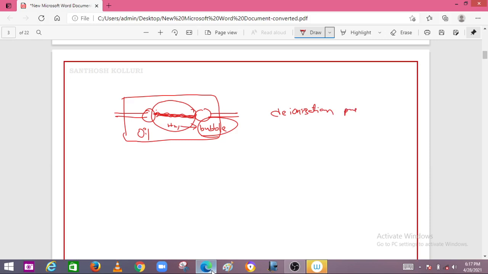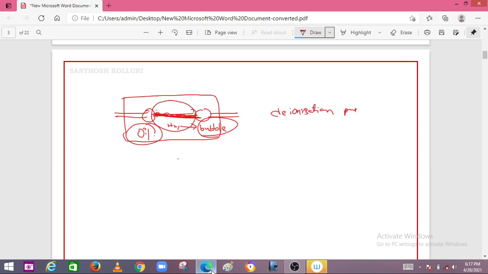Okay, the deionization process will be high. Therefore, this deionization process will be accelerated rapidly and increases the dielectric strength of the arc, the dielectric strength between the contacts. Dielectric strength will be increased like this by using the oil. So therefore the arc will be quenched at zero crossing of the current cycle.